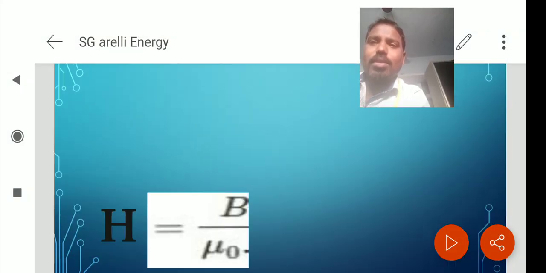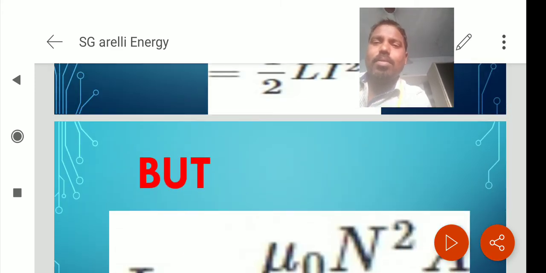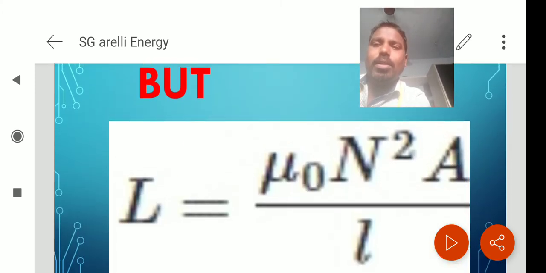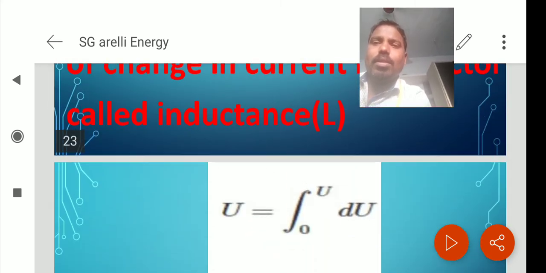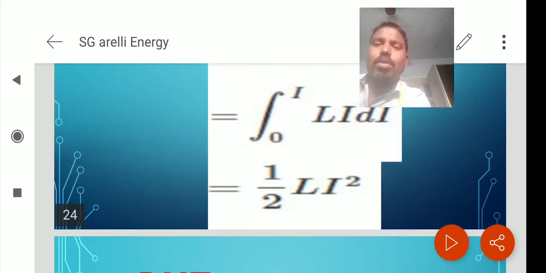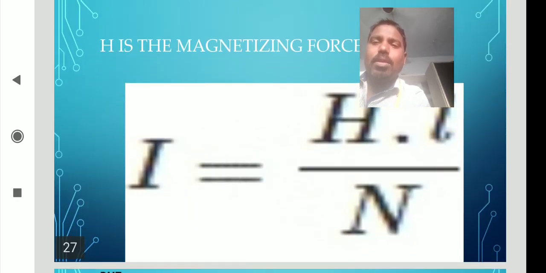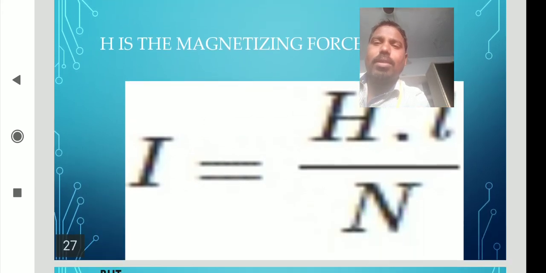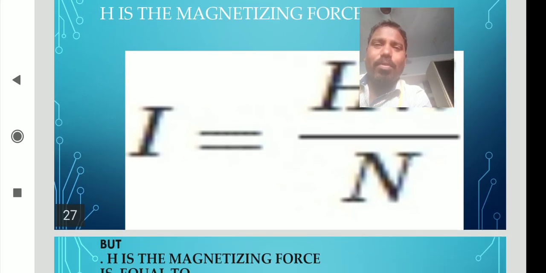So this is the concept where L equal to mu naught n square A by l, and after integration U equal to 1 by 2 Li square. So it is replaced here. Then I value from the magnetization concept, I equal to H dot l by N, where H is the magnetizing force, l is the length, N is the number of turns.